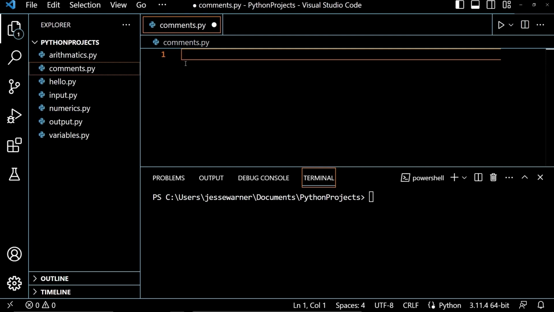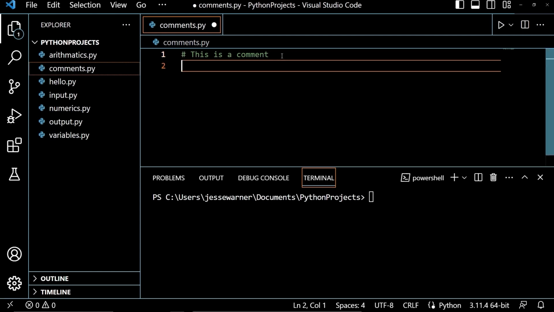And you create a comment by typing a hashtag or pound symbol and then putting in your comment. Now, anything after this first hashtag symbol on that line is going to be considered a comment. I can make this as long as I wanted, or I could add other hashtag symbols to it. And it's just going to see this entire line as a comment. If I wanted to create additional lines, I would just simply add more hashtags and add another comment.